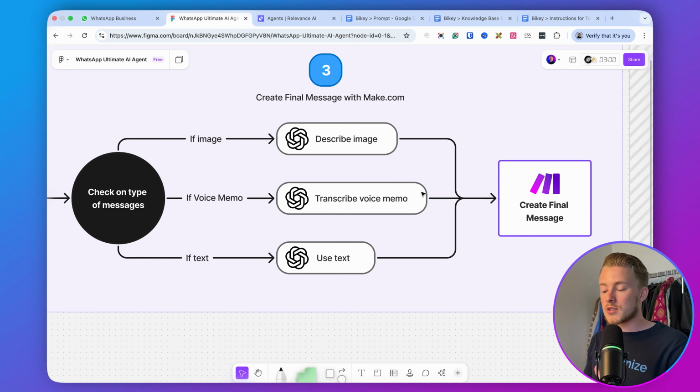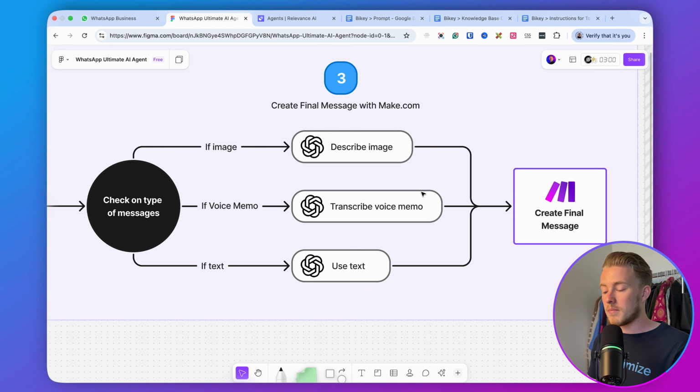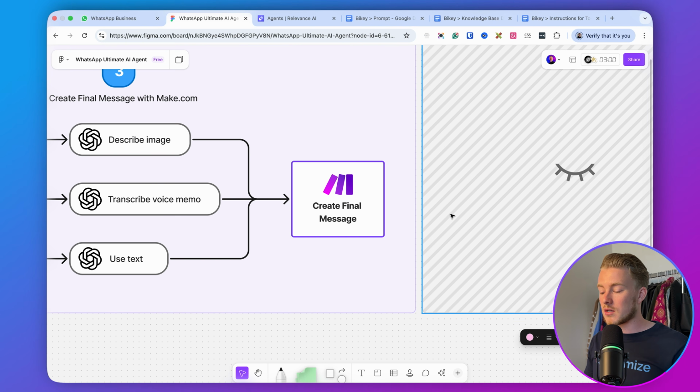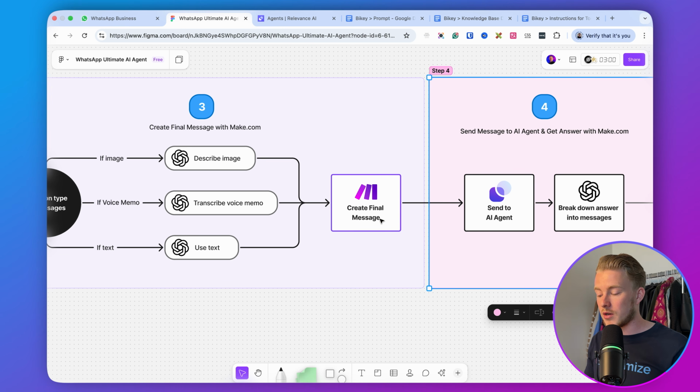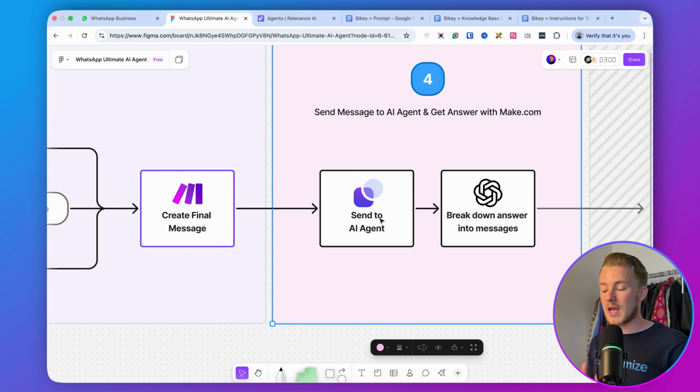So for example, if someone sends multiple messages and one message is a text, one message is an image, and one message is a voice memo, then we will describe the image, transcribe the voice memo, and use the text, combine all of that into one message, and that's what we will use here. And then as our next step, we will send that final message to Relevance AI. So Relevance AI is the tool that we will use to create our AI agent.